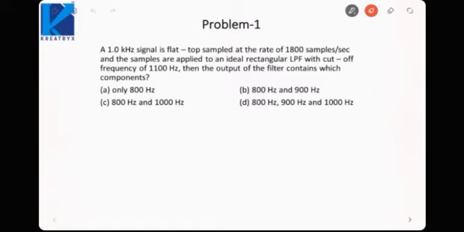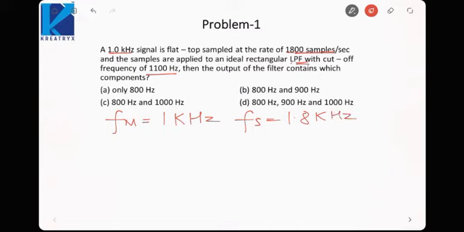So let us start with our first problem. A 1 kHz signal is flat topped sampled at 1800 samples per second. So this is my sampling frequency, this is my signal frequency, and then the samples are passed through an ideal low pass filter with cutoff frequency 1100 Hz. We need to know the samples at the output of the filter. So here the maximum frequency of the signal is 1 kHz. Sampling frequency is 1.8 kHz, that is 1800 samples per second.